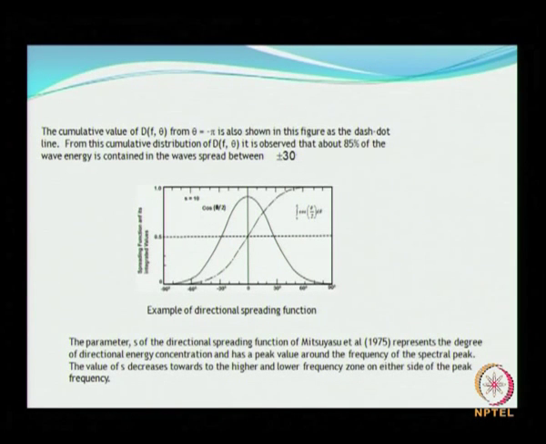This is what is mentioned here: it is observed that 80% of the wave energy is contained in the wave spread between minus 30 and plus 30.